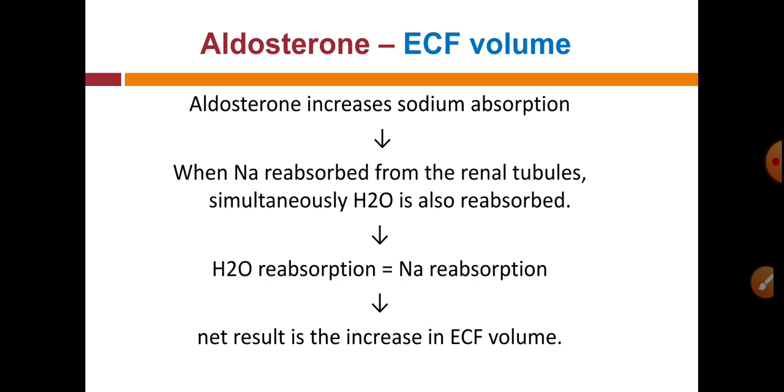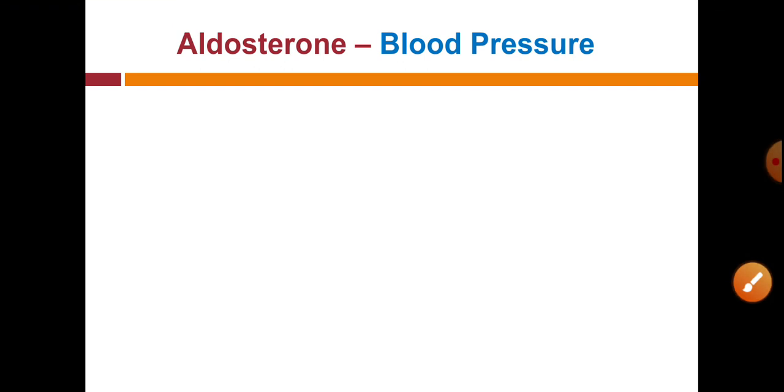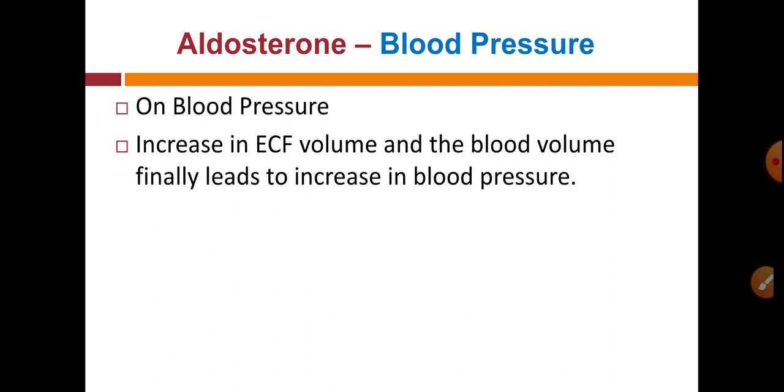The net result is an increase in the ECF, so our ECF volume increases due to water molecules as well as sodium molecules. And when our ECF is increased, it will affect our blood pressure.